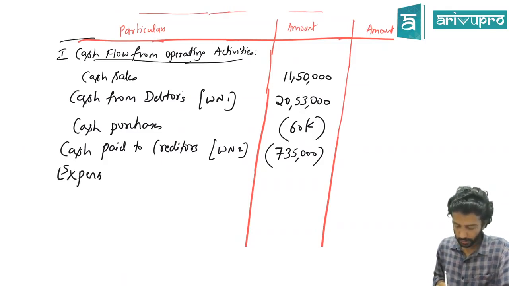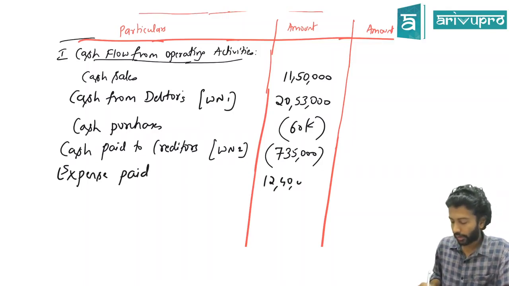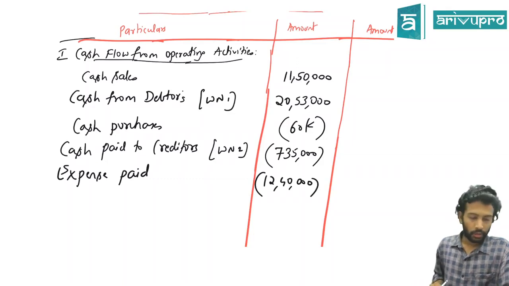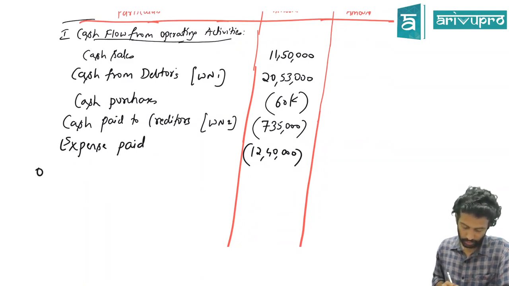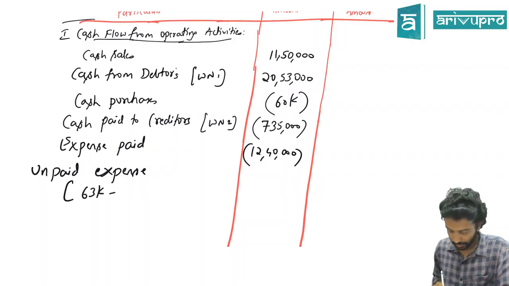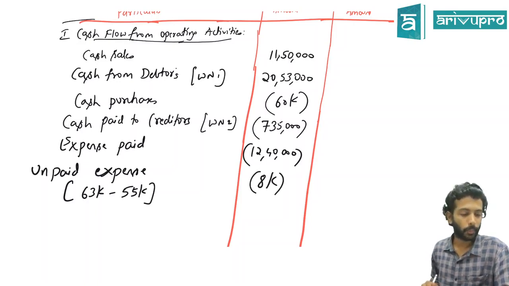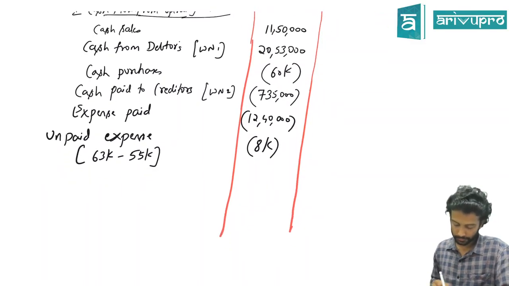Did we pay for any expense? So expense paid is how much? 12 lakh 40,000. Again, we still have one more related to expense, that is unpaid expense. The opening balance was 63,000. The closing balance is 55,000. That indicates that we have paid off 8,000. Yes. So everything is captured except tax. Tax we'll do it a little later. Just do this.